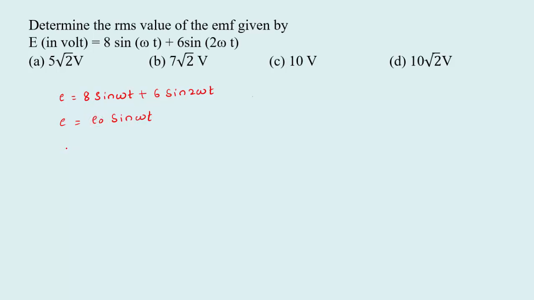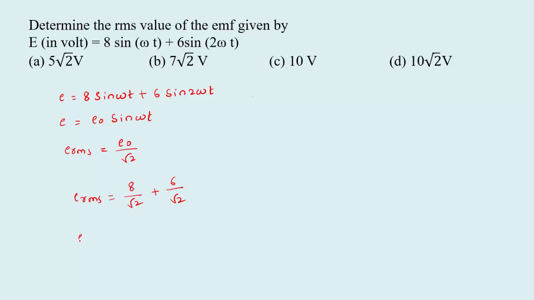So we have the equation for E RMS, that is E RMS equal to E naught divided by root 2. So we can use this equation here. So that is 8 by root 2 plus 6 divided by root 2. This is the E RMS value. So let us calculate this value.